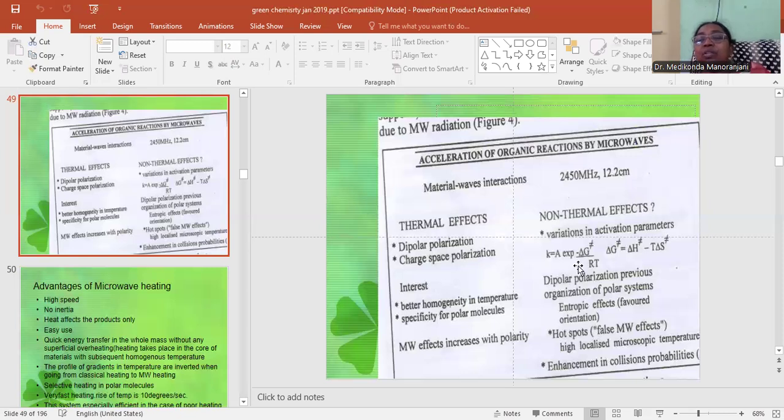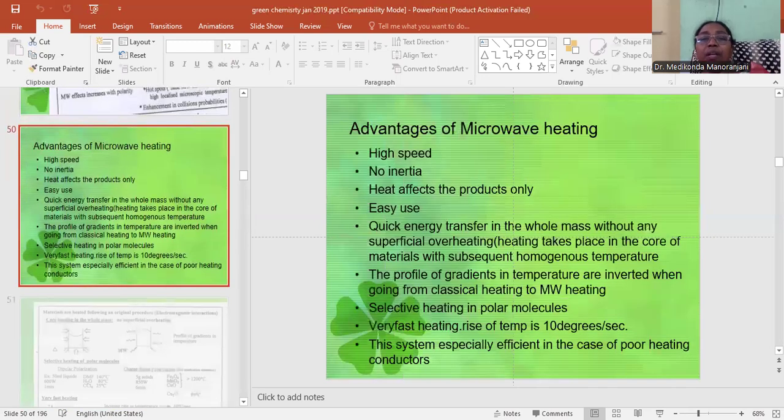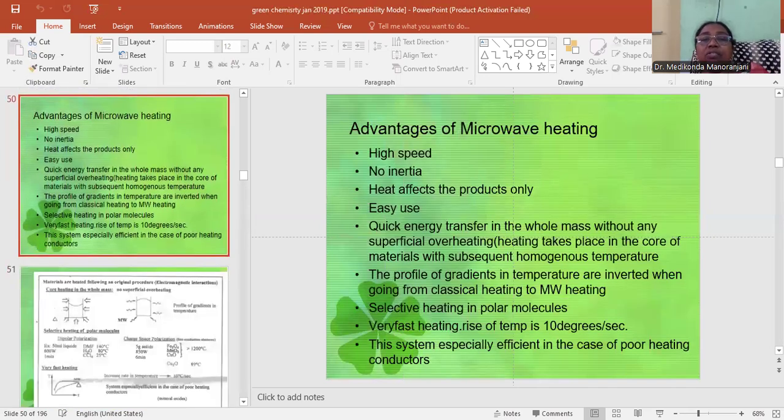Now, when it comes to the non-thermal effects, there will be variations in activation parameters. Example, k = A exp(-ΔG/RT), and you can see the small variations. Dipolar polarization, previous organization of polar systems, entropic effects, favored orientation, hot spots, high localized microscopic temperatures, enhancement in collision properties. Now let us look at the advantages of microwave heating. The heating involves high speed, no inertia.